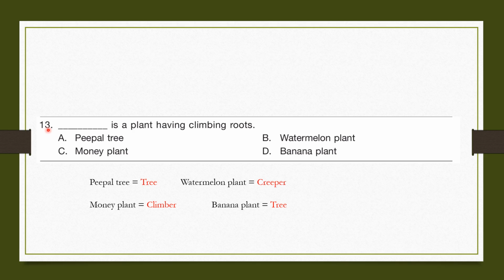Question number 13. Blank is a plant having climbing roots. Peepal tree is a tree. Watermelon plant is a creeper. Money plant is a climber. Banana plant is a tree. Money plant is a climber, so it has climbing roots. So the answer is C, money plant.